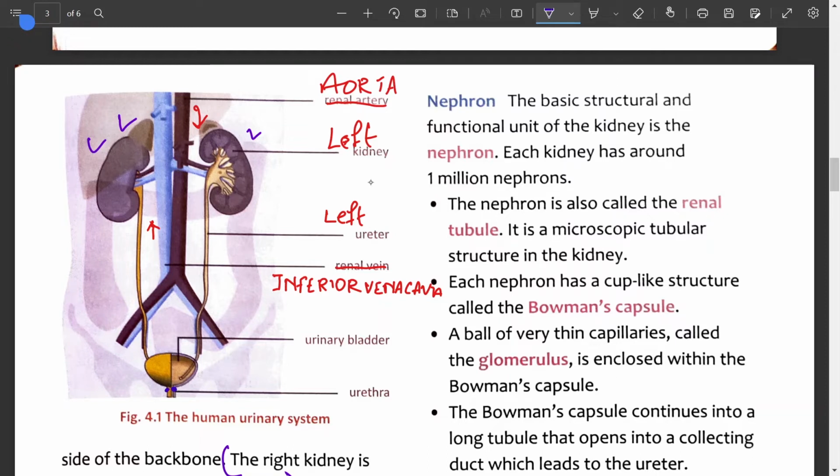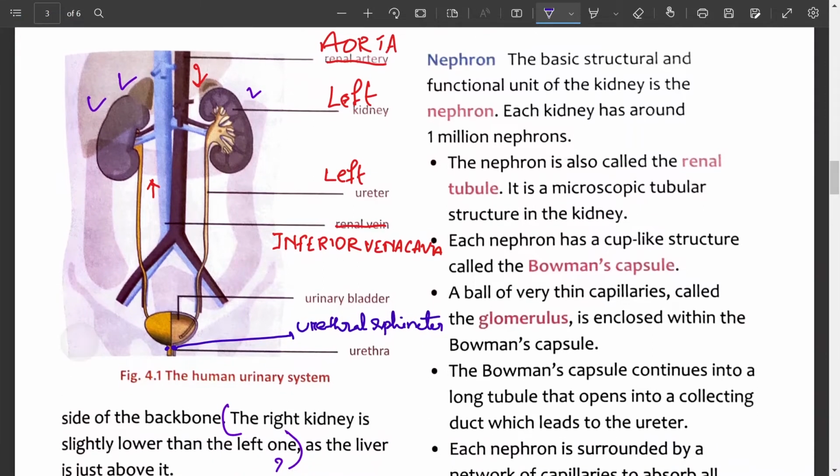This is the location of the urethral sphincter. You can label it as urethral sphincter. And this is urethra.